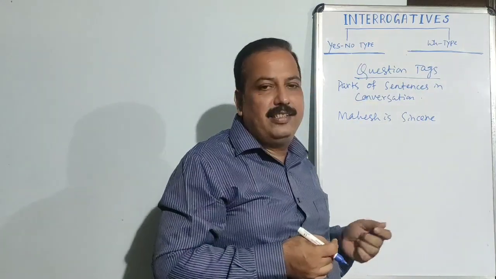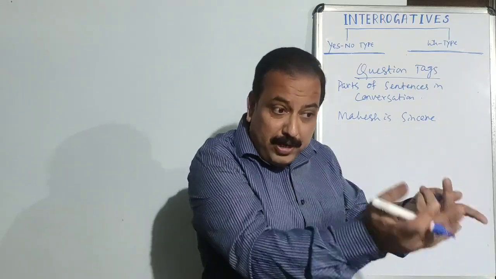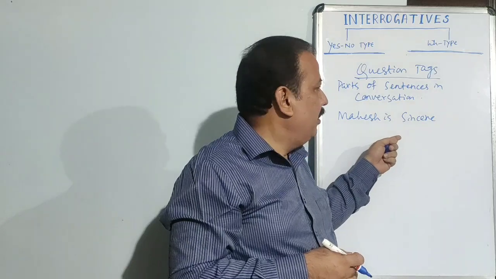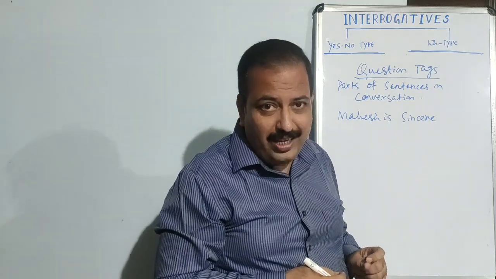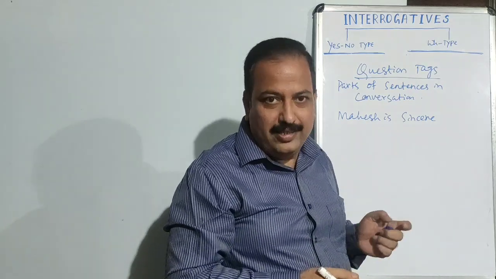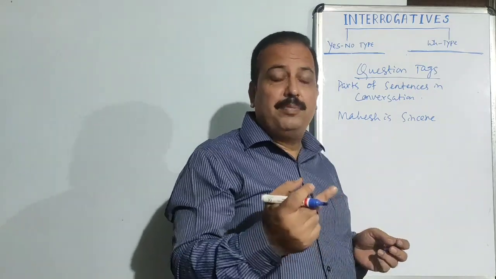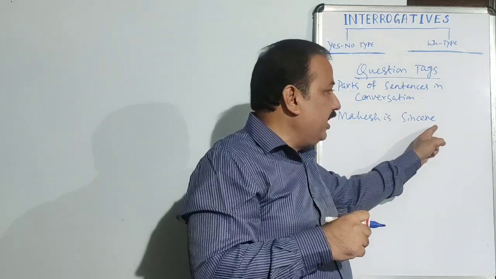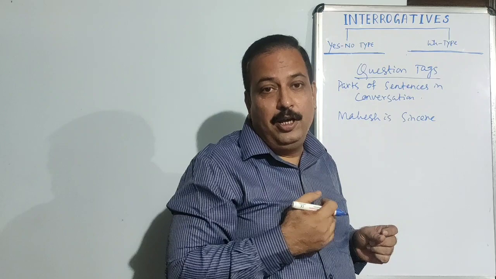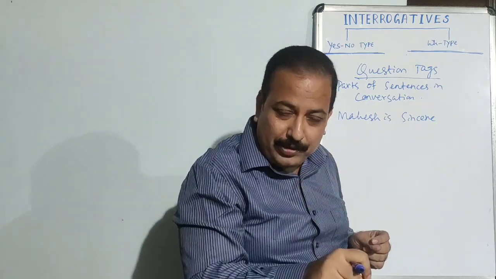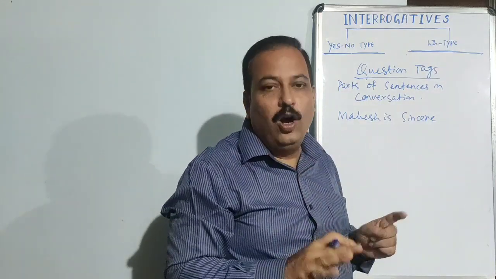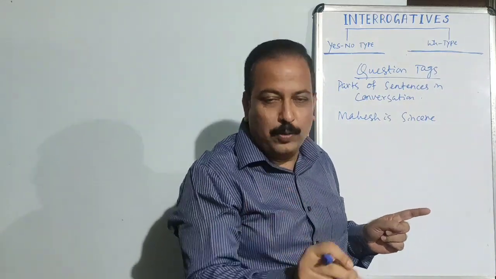And when he says Mahesh is sincere, in order to know the response from the other friend, he can ask, Mahesh is sincere, is not he? So this is called a question tag. By putting that question tag, is not he, the friend wants to know whether the other student accepts, whether he agrees to the statement that Mahesh is sincere or not. That is what we call a question tag.